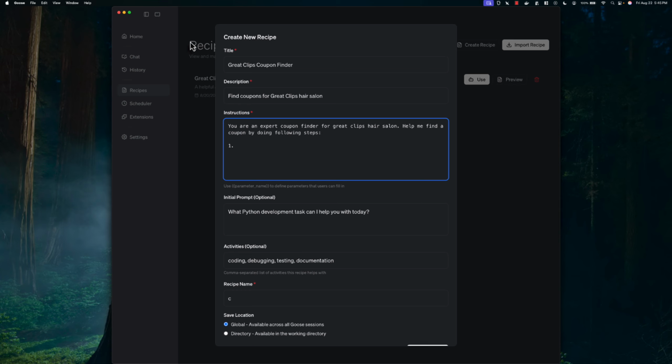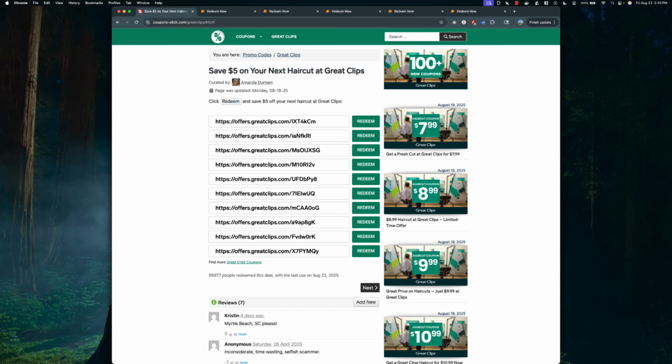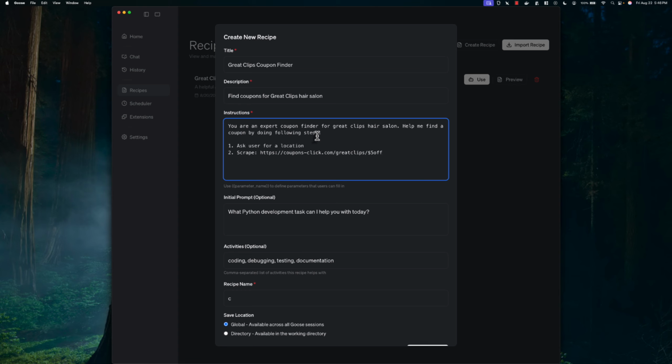So number one, it should ask the user for a location and then scrape this page link. There are two different types of actions that Goose can take. One is scrape, another is browse.